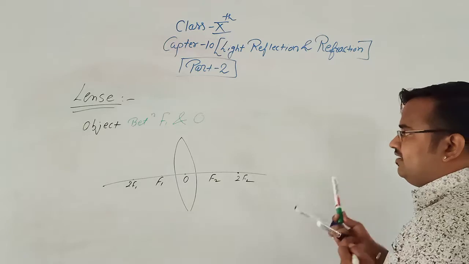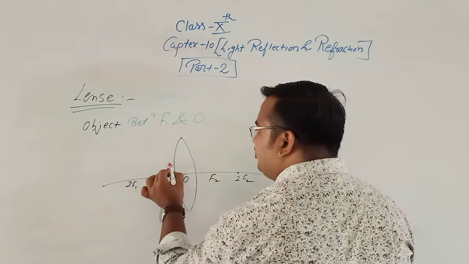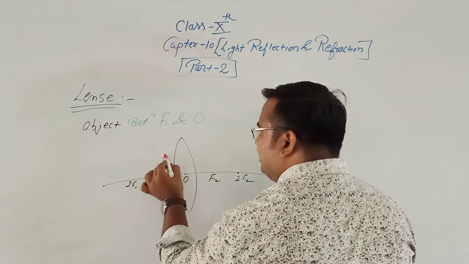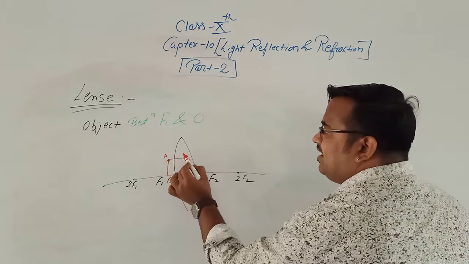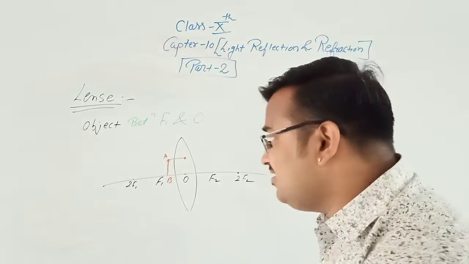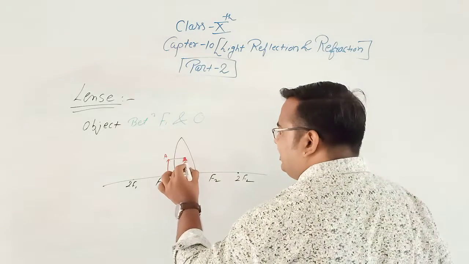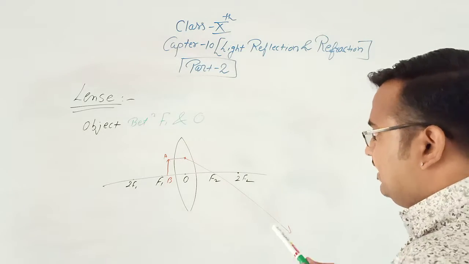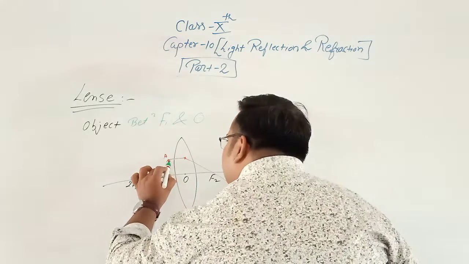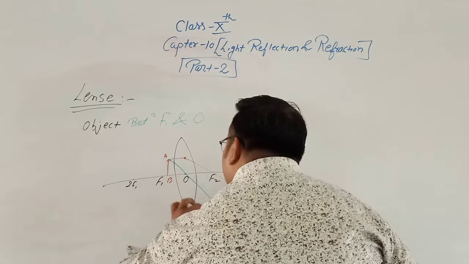So now the object is between F1 and O. If the incident ray is parallel to the principal axis, the refracted ray passes through the focus. And second, if the incident ray passes through the optical center,